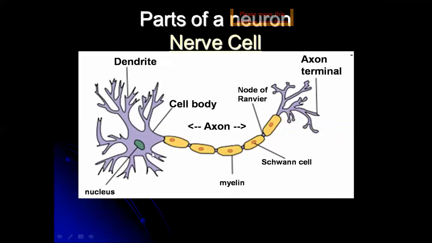As you see, all of this is a nerve cell or neuron. It consists of, number one, dendrites, and the nucleus. This is all the cell body. This is the axon. This is the myelin cover, Schwann cells, and nodes of Ranvier, and finally the axon terminal.